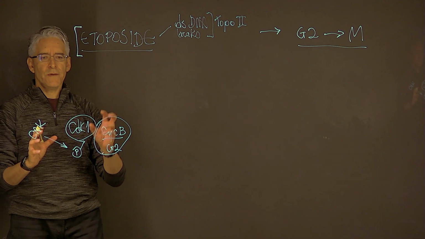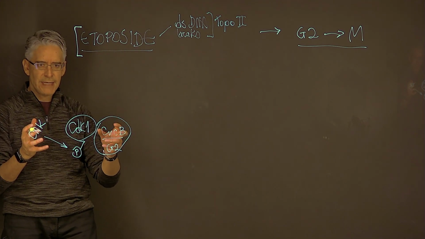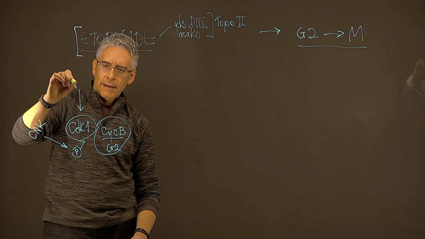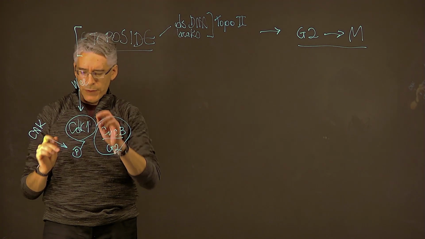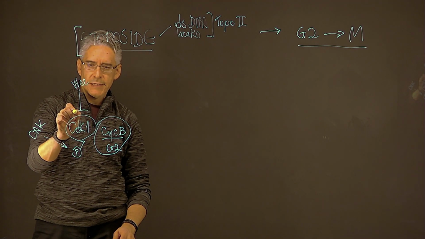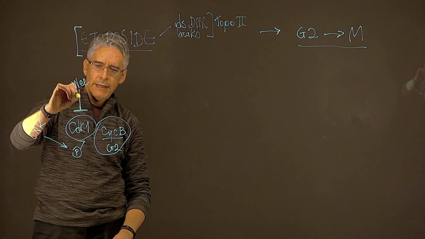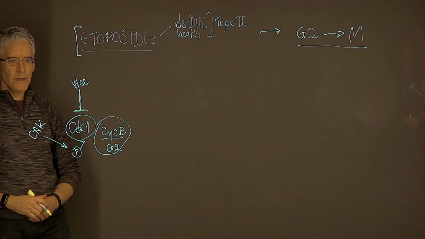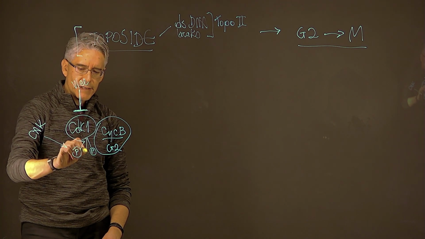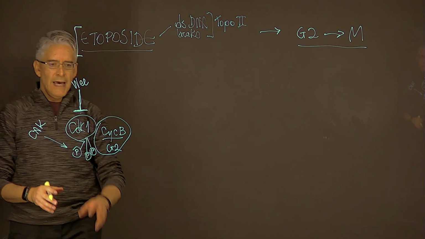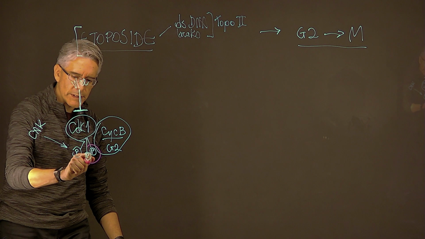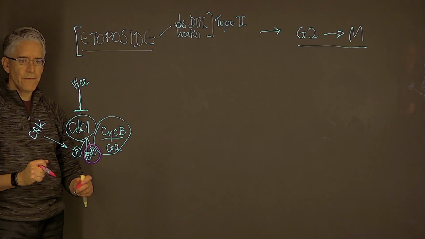But the moment that this phosphorylation event takes place, there is another kinase that also acts on the same complex, a kinase known as WEE. And in this case, WEE is going to produce the kind of phosphorylation event that will be inhibitory. So let's make the distinction between activation and inhibition using that other symbol. WEE is going to also phosphorylate CDK1, in two additional places. And that is inhibitory. So to indicate that this is an inhibitory phosphorylation event, let's put it in another color. Let's use pink for that.